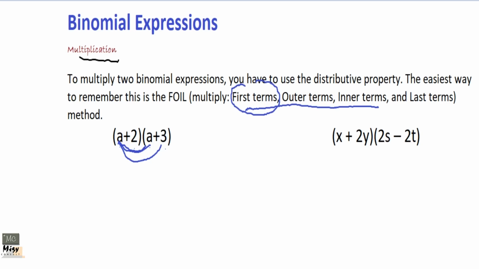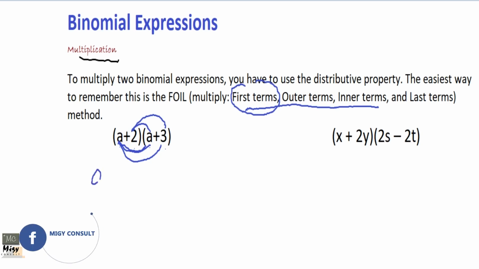These are the inner terms will multiply themselves. Then last terms will multiply themselves. This is the last term in the first binomial expression, and this is also the last term in the second binomial expression. So it's as simple as that. Okay, so this is the FOIL method.